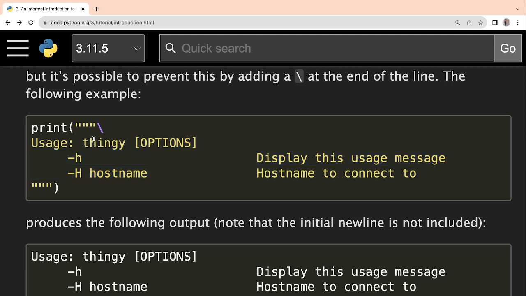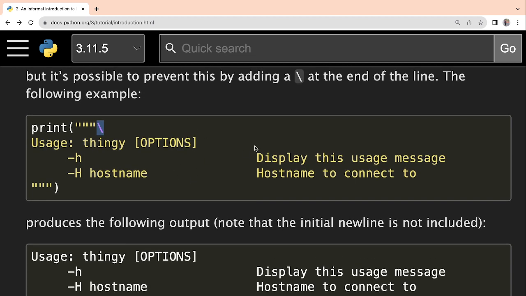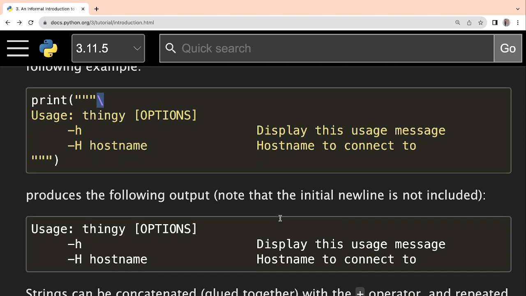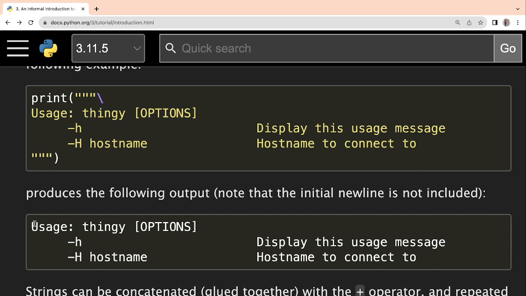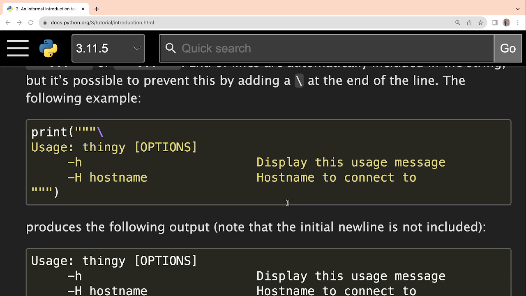For doing that, you have to use triple quotes. But one thing is there, that here a slash is used. Since a slash is used, it is preventing the new line. Here a slash is used, so if you see the output, whatever output is coming is printed from the first line itself. But otherwise, if you're not giving this, then this entire line will also be considered as a single line, so one blank line will come, and then usage will be printed. So I'm showing you, and by that you can understand it better.